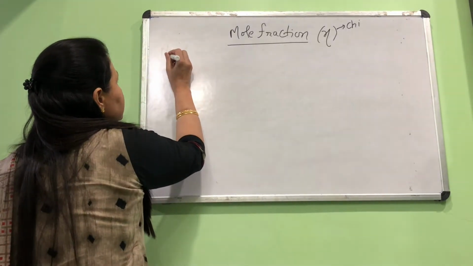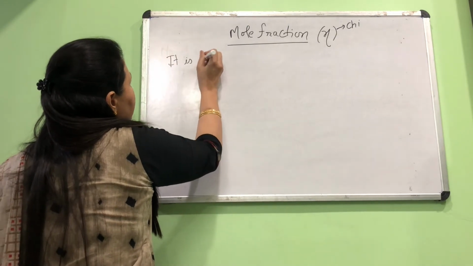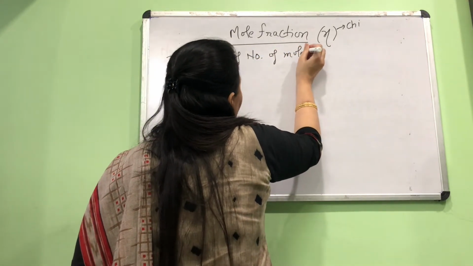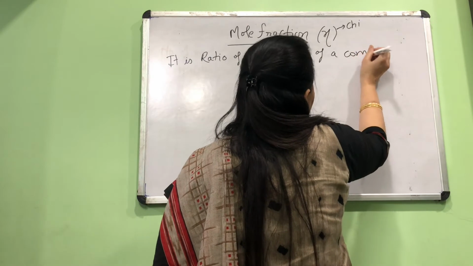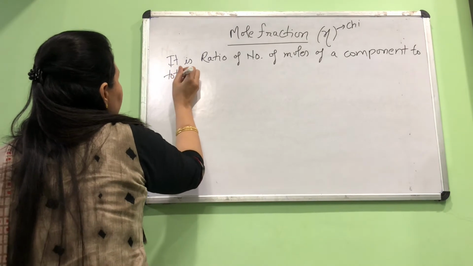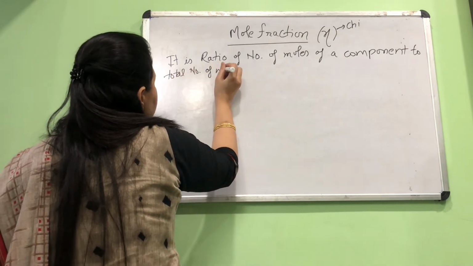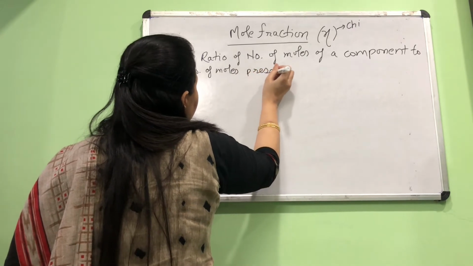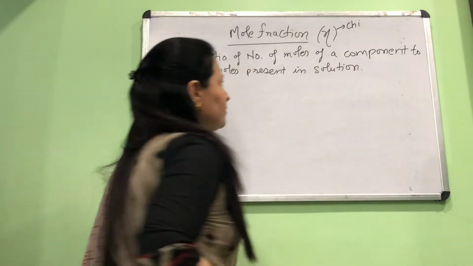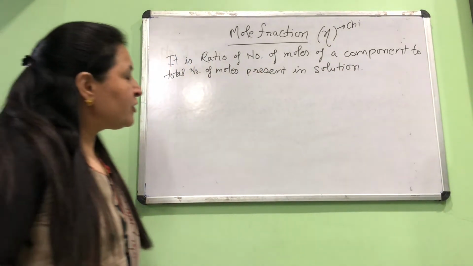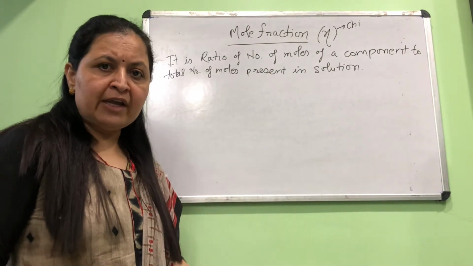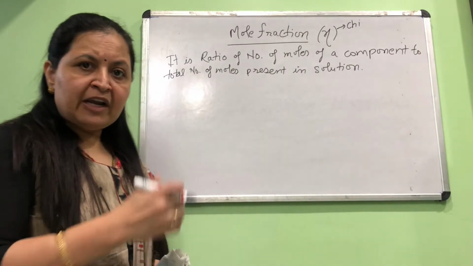Mole fraction is the ratio of number of moles of a component to total number of moles present in solution. It is a ratio of number of moles of a component to the total number of moles present in solution. So as it is a ratio of 2 moles only, this quantity does not have a unit. We directly write the formula.